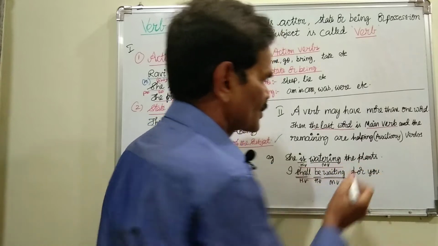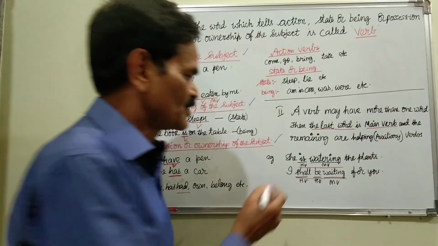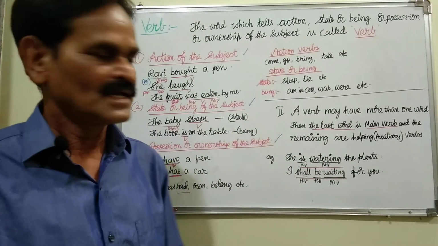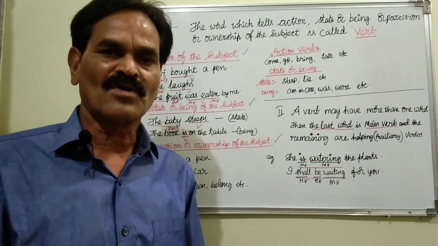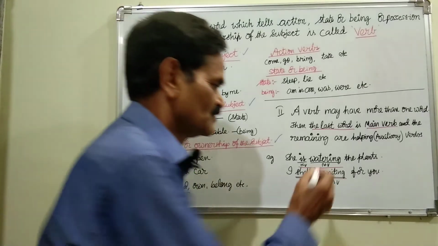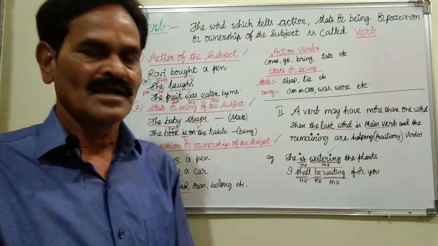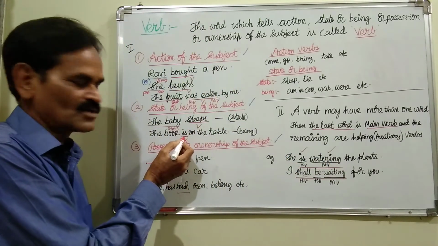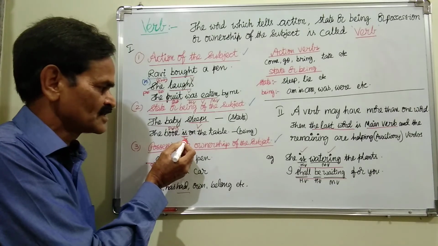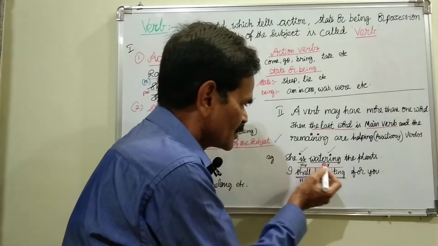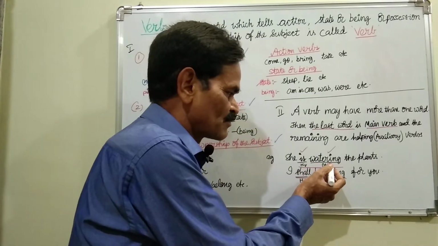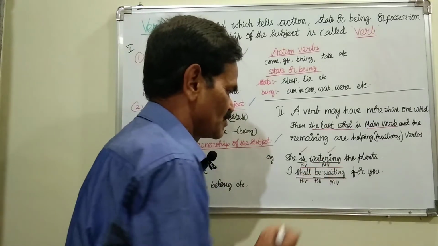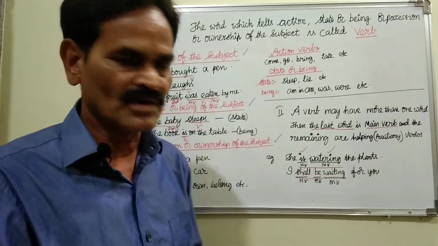She is watering the plants. What is the verb here? The verb is "is watering." Two words are there, and "watering," the present participle or ing form, is the main verb, and "is" is the helping verb, used to form the present continuous tense.